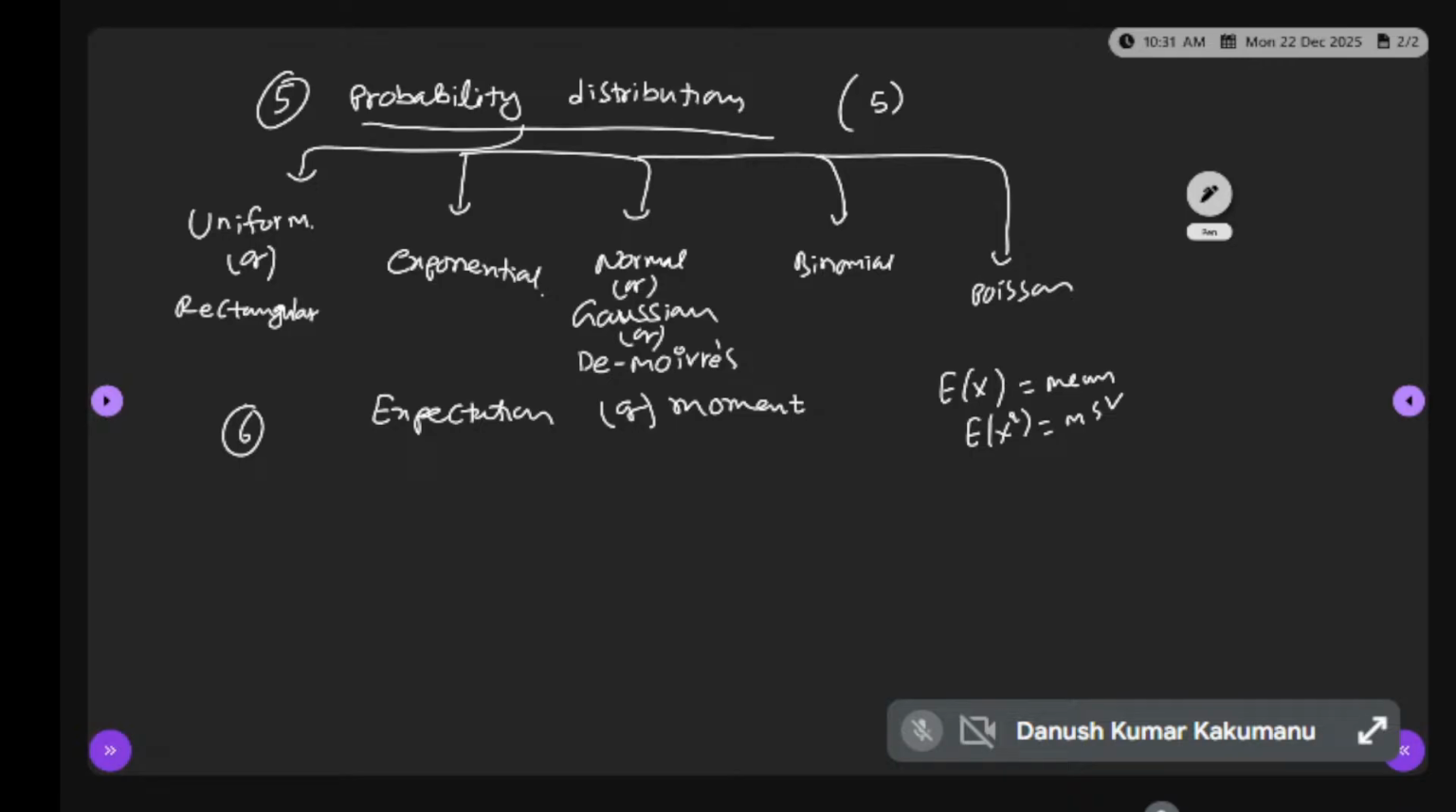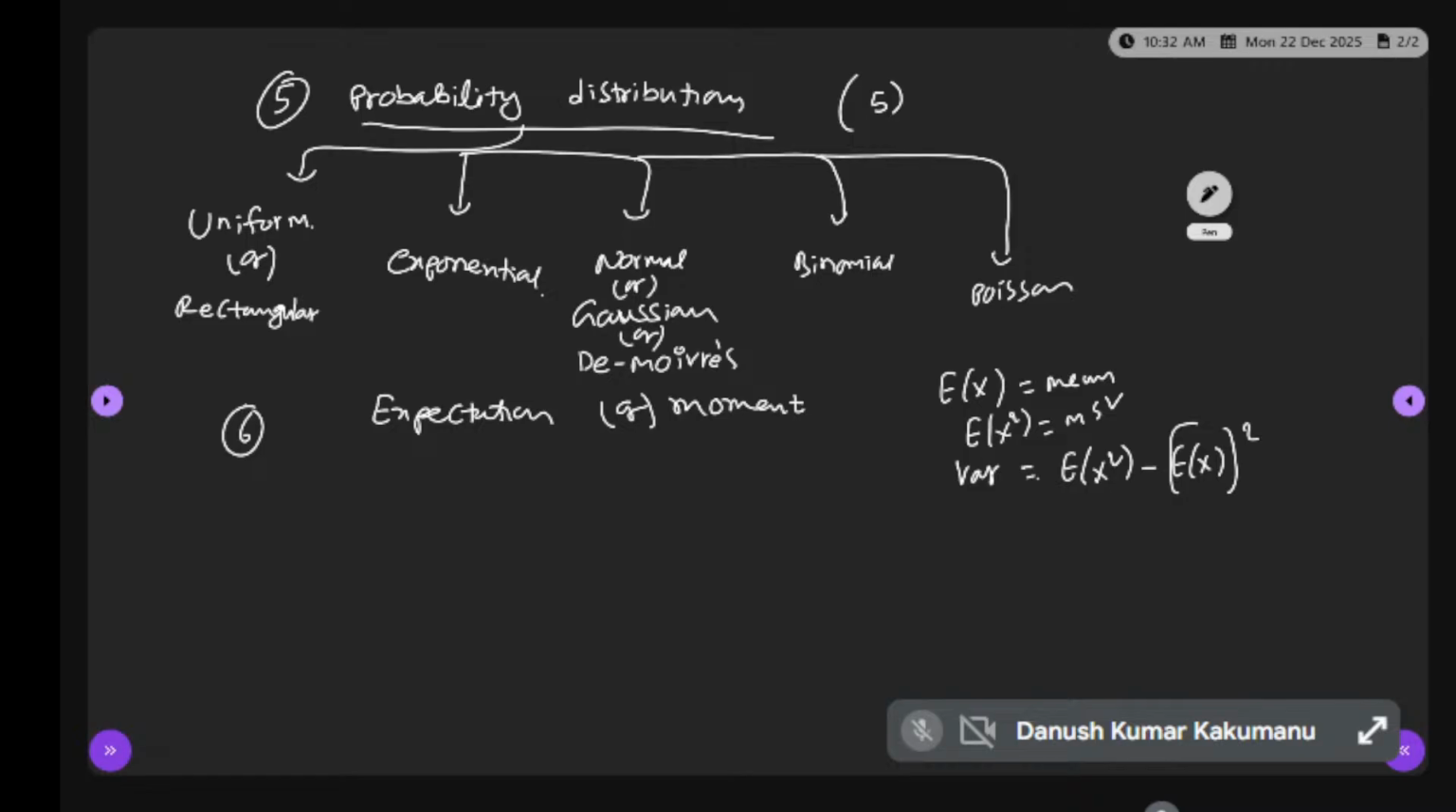Mean squared value. What is variance? Variance is mean squared value minus mean whole square.